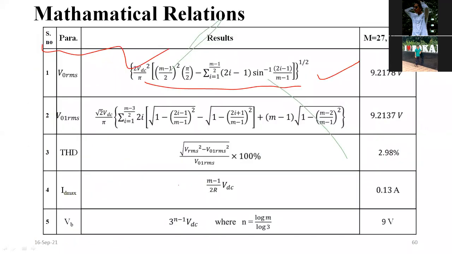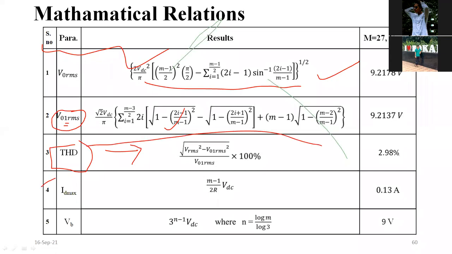This V01 is nothing but the fundamental. So V01 RMS means the fundamental RMS value is equal to this one. I have derived this one. The THD formula is the square root of V RMS squared minus V01 RMS squared, divided by V01 squared. So I have developed this one.